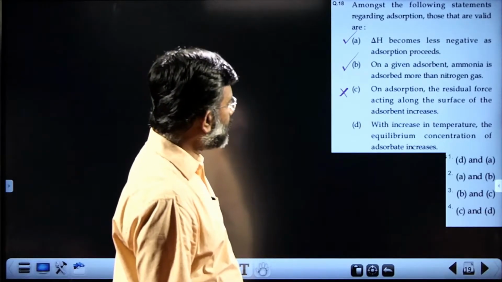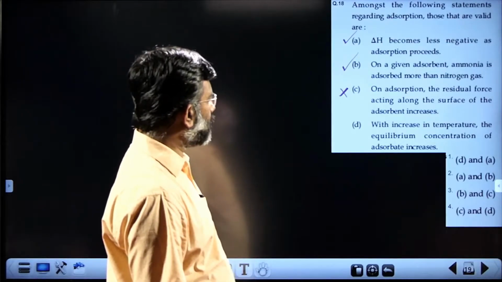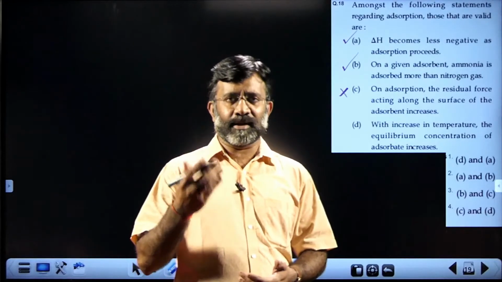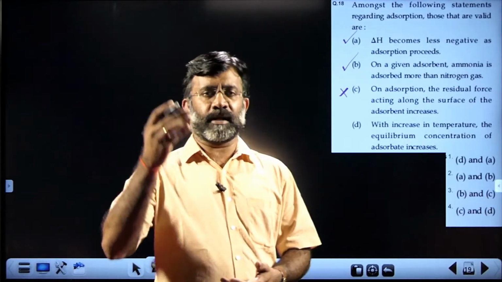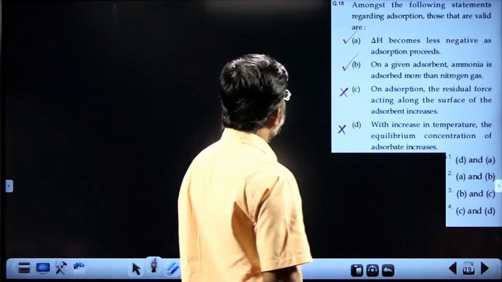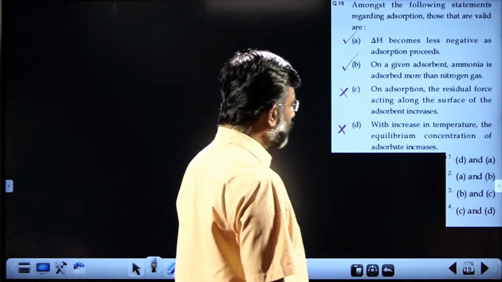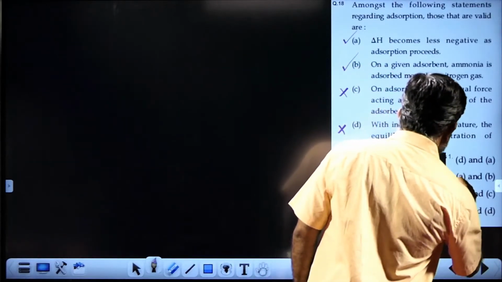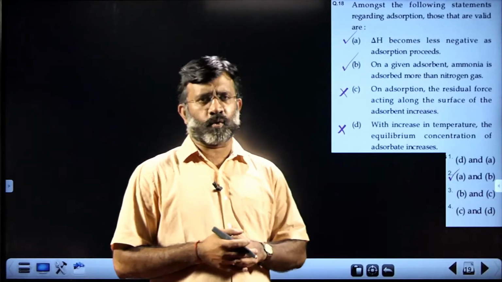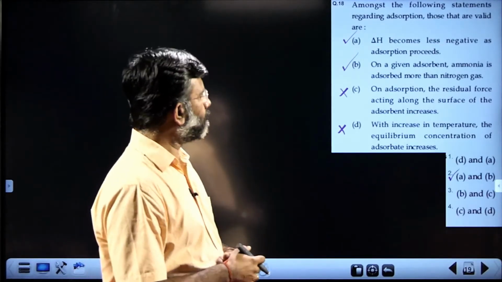Fourth: with increase in temperature, the equilibrium concentration of adsorbate decreases. With increase in temperature, desorption is provided, so adsorption decreases. That too is a wrong statement. So A and B, second choice is the correct answer. Simple conceptual question. Next one.